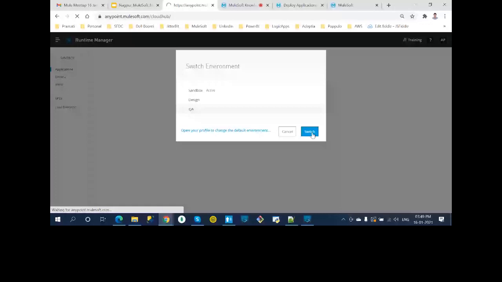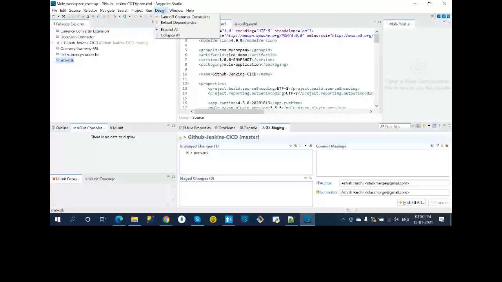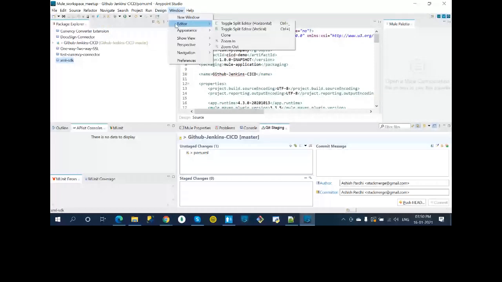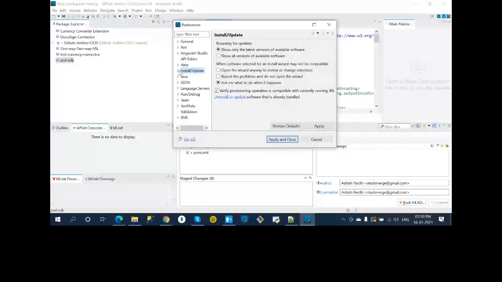I'm using 7.7, make sure you're using this. And then you go here, and if you have already done it, that's fine. You try to install this one.